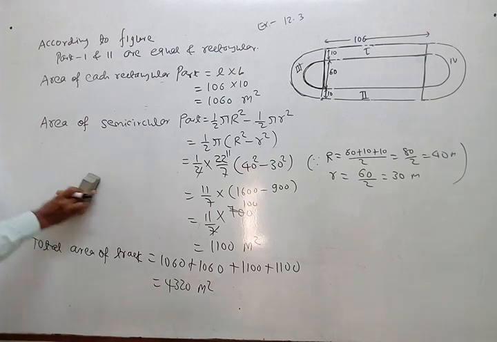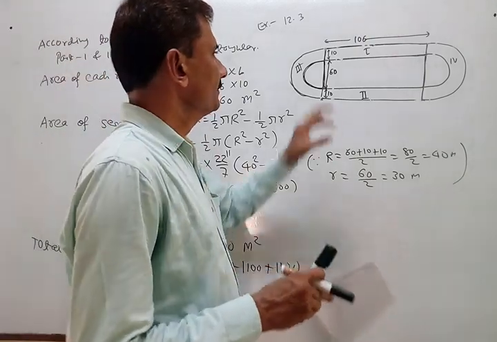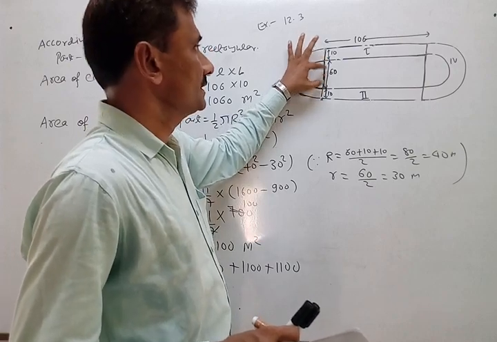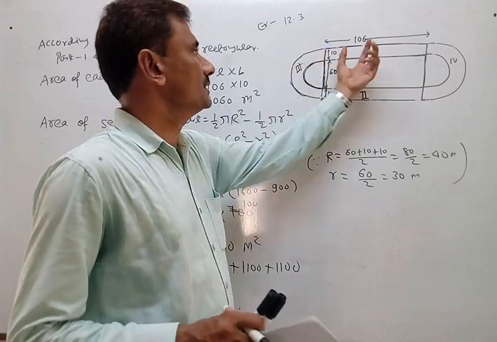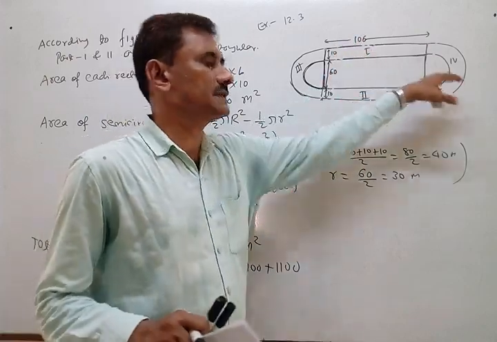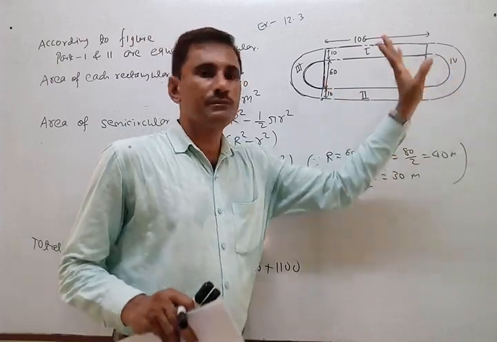Okay, now again just repeat it and try to understand what the matter is. First of all, look at the figure. They have given the distance between the inner two parallel lines, it is 60, and the width is 10 meter. So we divided the whole track into 4 parts, the rectangular parts and the semicircular parts. These are equal, 3 and 4 also equal.